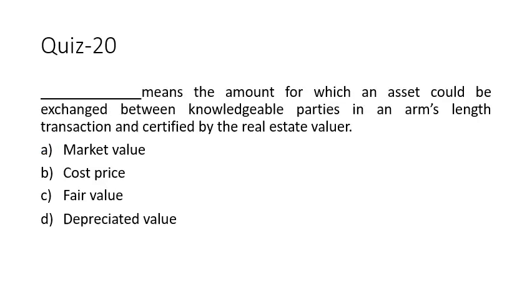Let us move on to question 20. Dash means the amount for which an asset could be exchanged between knowledgeable parties in an arm's length transaction and certified by the real estate valuer. So this answer is simple. We take the fair value. Fair value is the explanation that tells us that it means the amount for which an asset could be exchanged between knowledgeable parties. So with this, we have completed 20 questions.